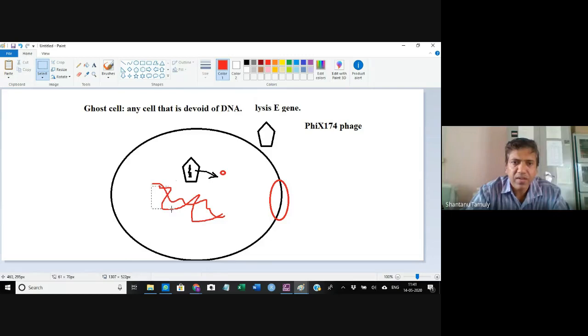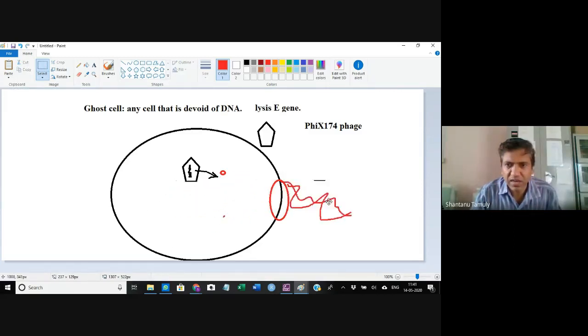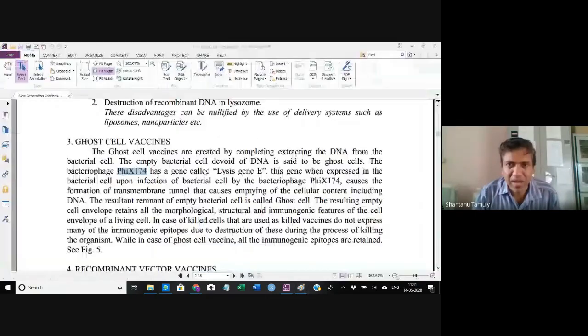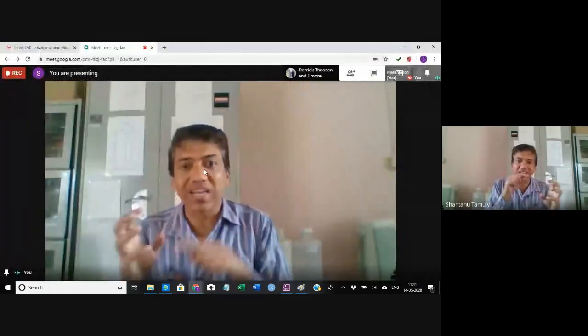This complete DNA will come out of the cell through this hole, and then this particular cell is now devoid of the DNA. So now this cell is dead. That means you make the ghost cell in order to kill that cell.